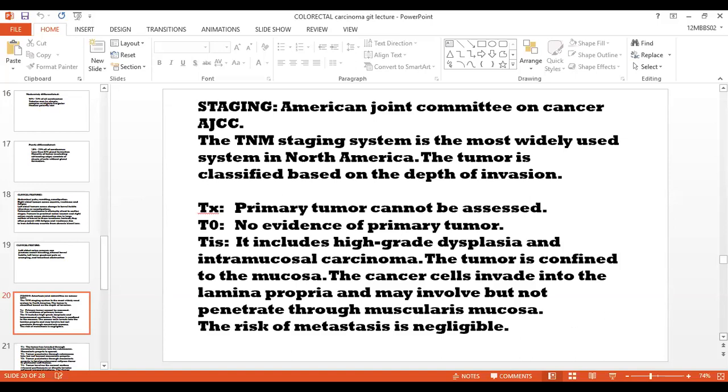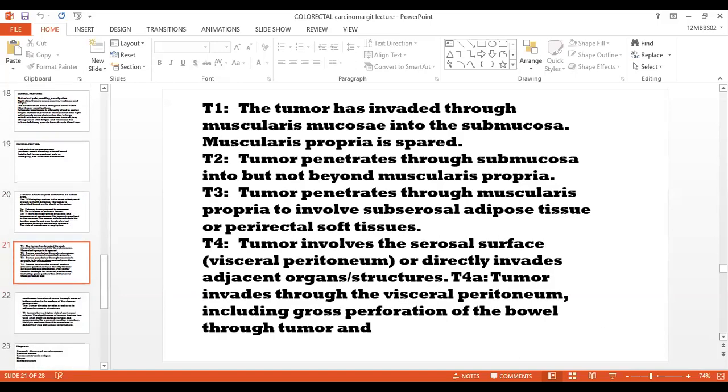Here, the primary tumor which cannot be assessed is labeled as TX. T0, there is no evidence of primary tumor. Tis includes high-grade dysplasia and intramucosal carcinoma. The tumor is confined to the mucosa, and the cancer cells invade into the lamina propria, and may involve but not penetrate through the muscularis mucosa. At this stage, the risk of metastasis is negligible.